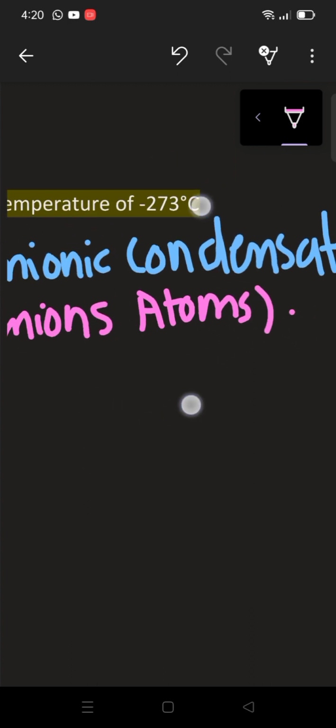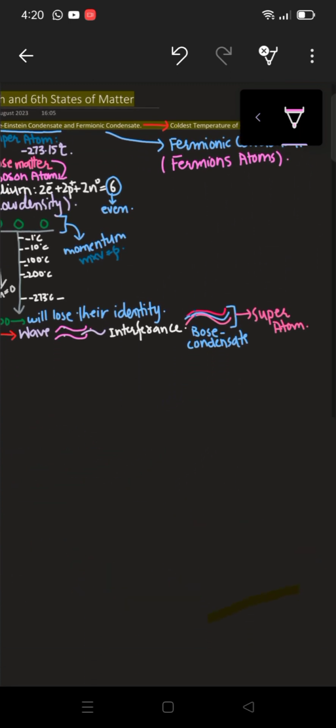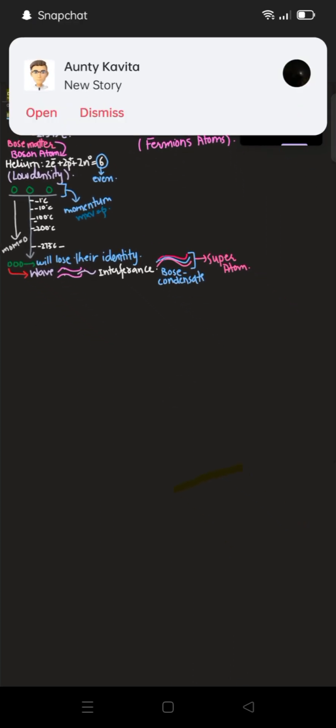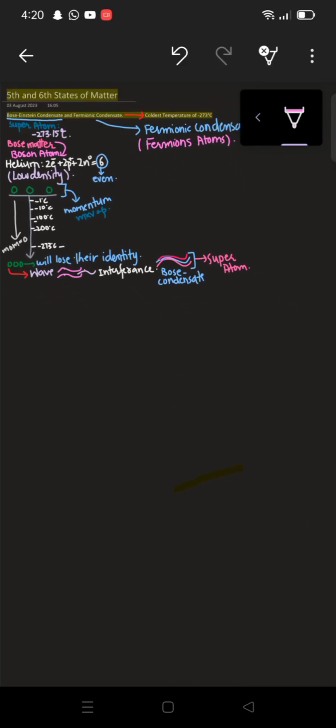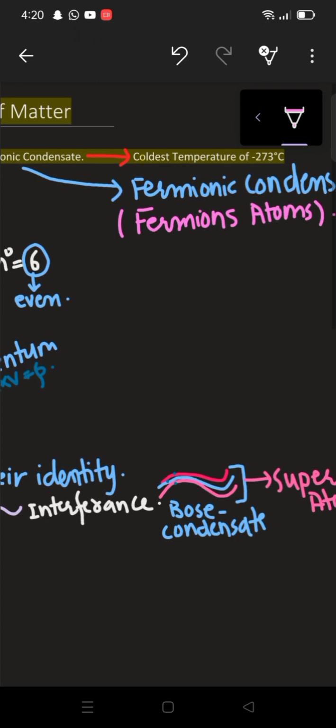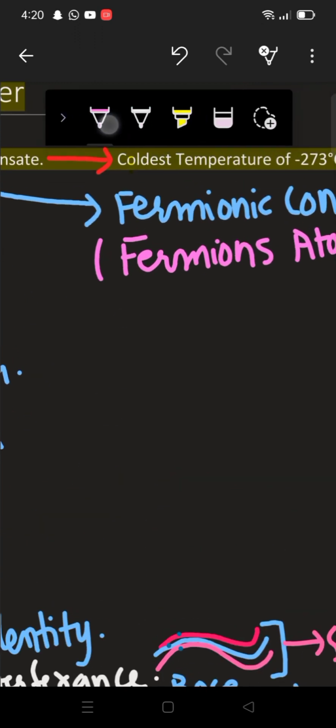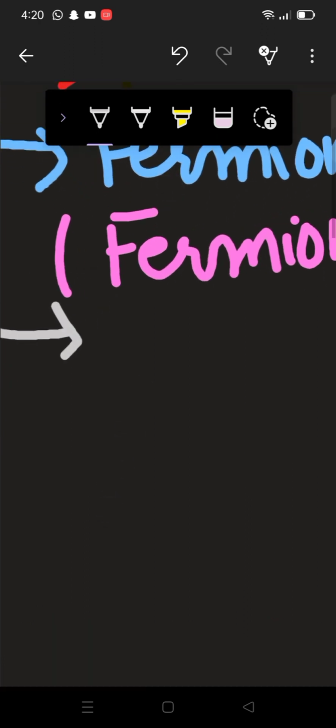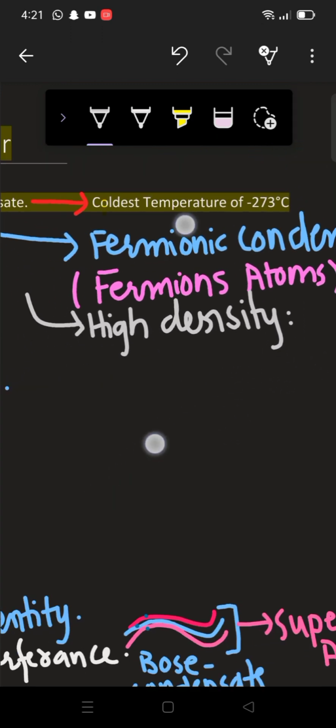In the Bose condensate, we had low density. However, here we will have high density. Let me write this point, which is very important. Here we will have high density, which means a lot of particles. And density is basically mass per unit volume.